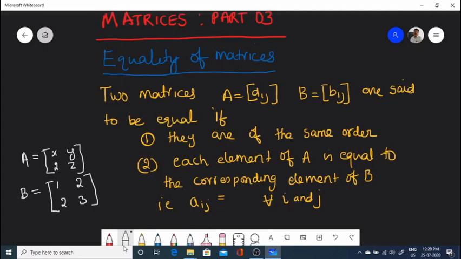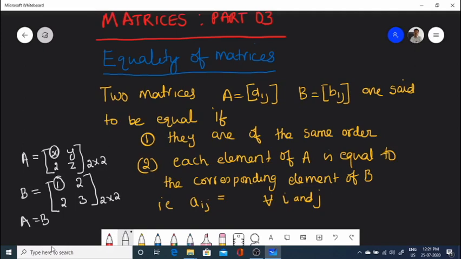ಈಗ both matrices are of same order. They are 2 by 2 matrices. So A is equal to B ಅಂತ ಹೇಳಬೇಕು. When they are of same order 2 by 2, A equals B ಆದಾಗ immediately we conclude corresponding elements of A and B are equal because both are of same order.